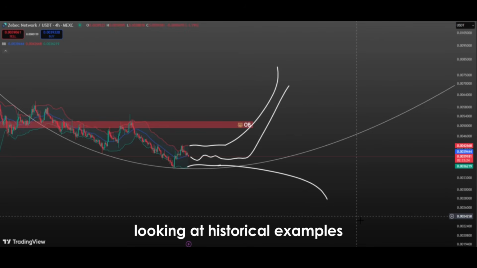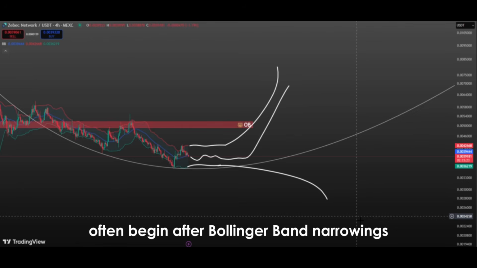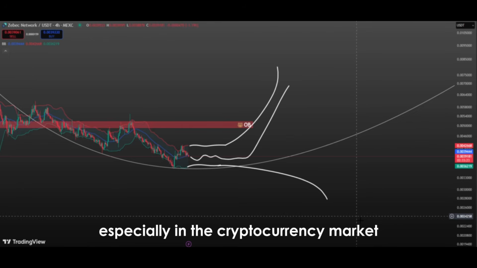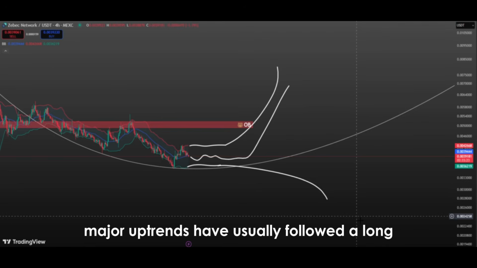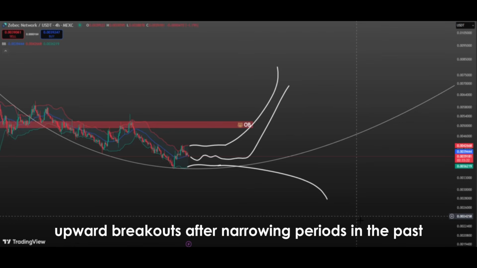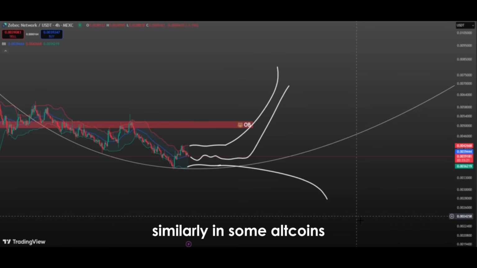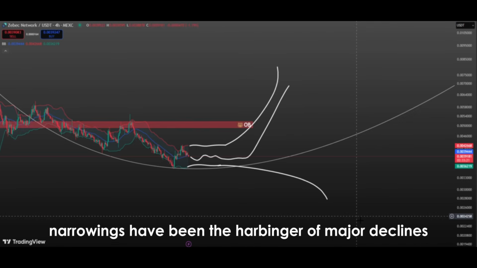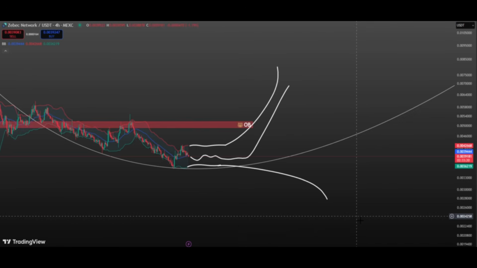Looking at historical examples, it is seen that very strong trends often begin after Bollinger Band narrowings. Especially in the cryptocurrency market, major uptrends have usually followed a long narrowing process. For example, Bitcoin has experienced many sharp upward breakouts after narrowing periods in the past. Similarly, in some altcoins, band narrowings have been the harbinger of major declines. This is one of the factors that increases the reliability of the Bollinger Band.